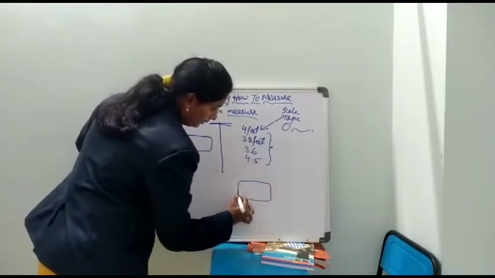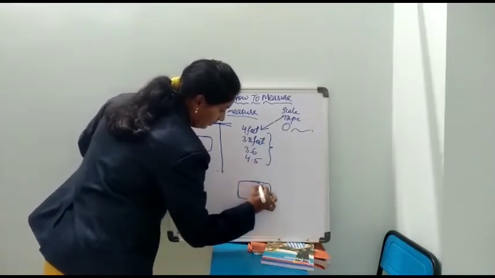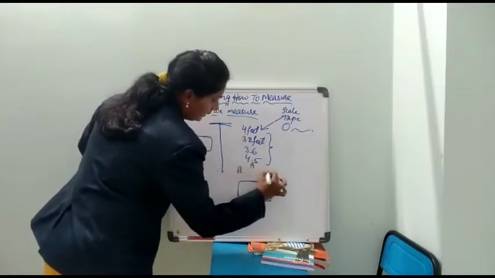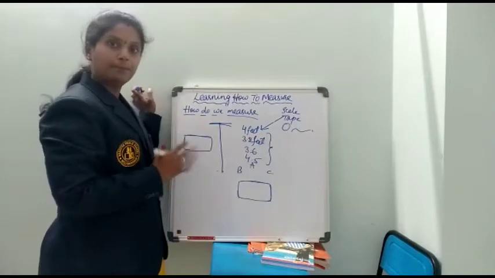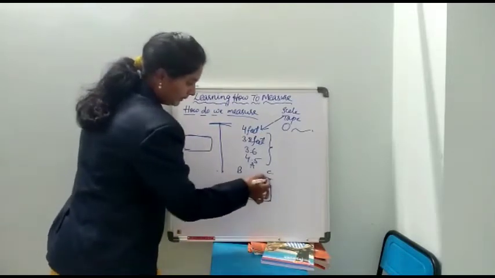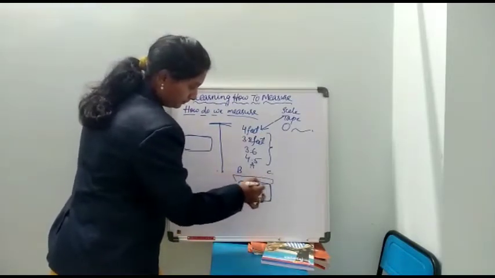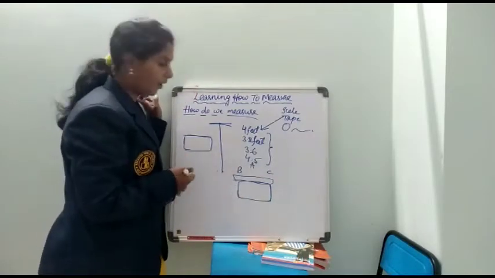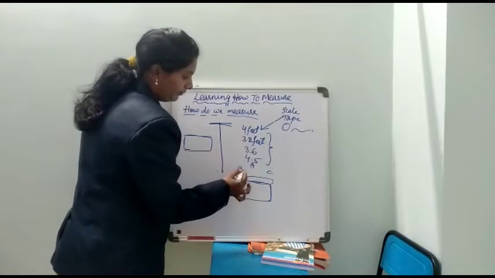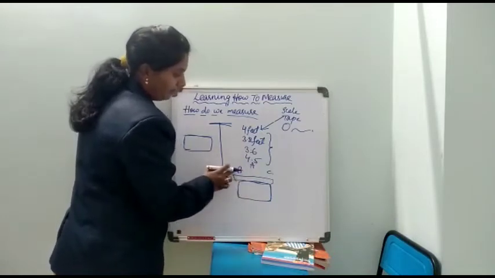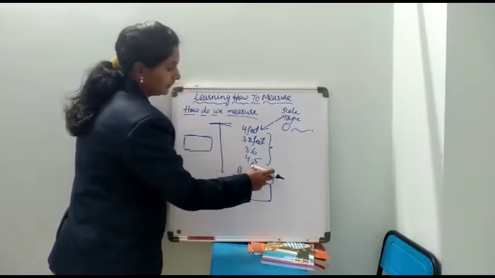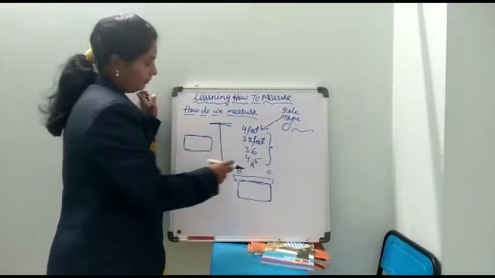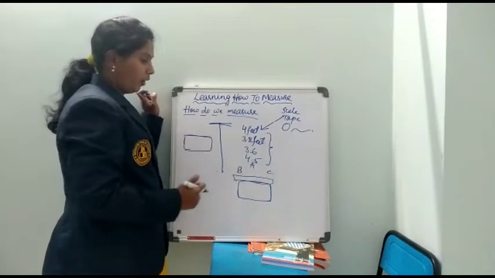This is a cum box which is placed on the table. Here is A, here is B, here is C. Three persons. They place the scale over this cum box. The 0 is coinciding with the starting point, and they will be viewing from this corner. One person is standing here, one person is standing here, and A is standing in the middle. B and C are standing in the corners.